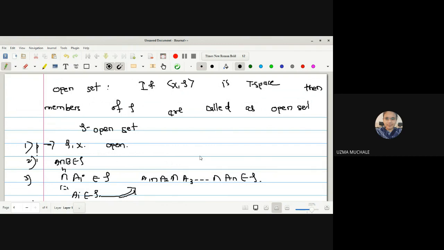Whenever a lecture happens, prepare its notes. At least for topology you have to write down at least once. See, this semester is very hard, I can say, because I also went through this MSc process. In algebra 2 also you have to write down everything, all the theorems. Algebra 2, real 2, and topology, complex, all are theory papers. For a theory paper you need practice at any cost.